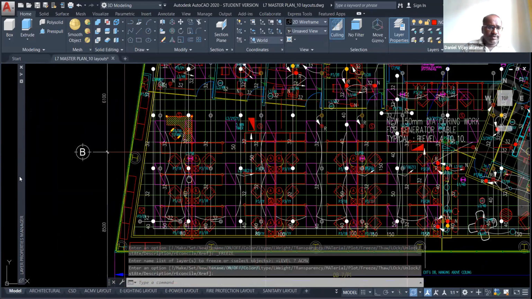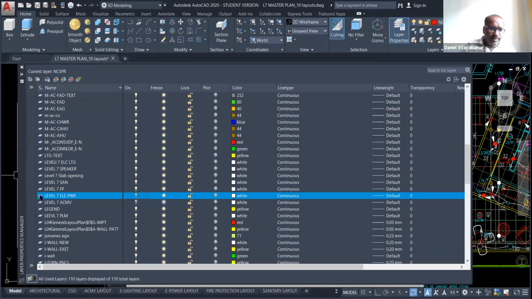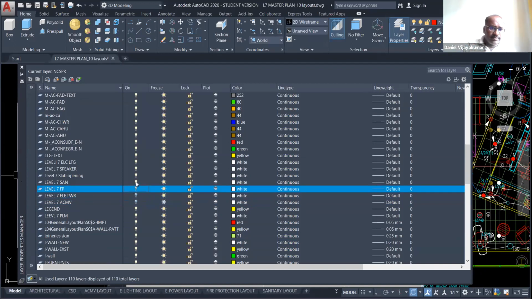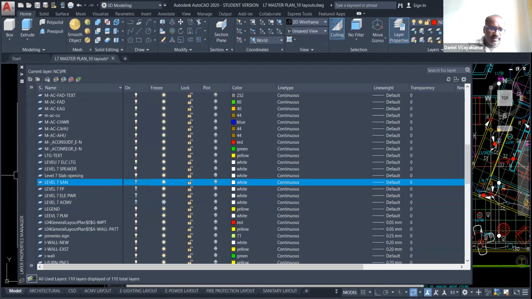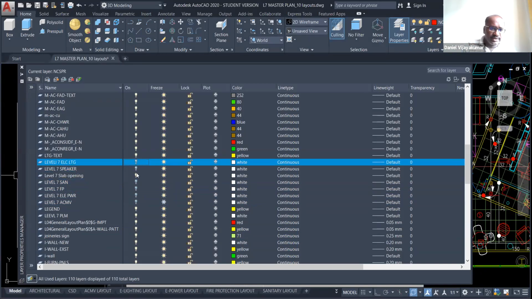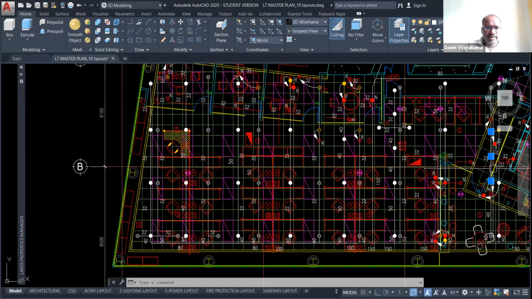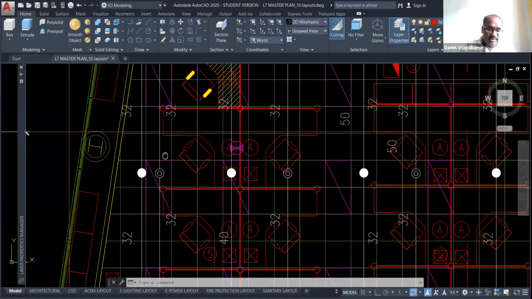Okay, if I select one by one to turn off, now I'm going to turn off level 7 electrical power, plumbing, sanitary, speakers, lighting, and other slab opening. So whatever you want, you can turn off. See, most of the things are turned off. Now it is still open for the sprinkler system.